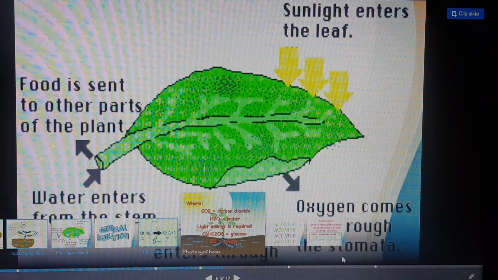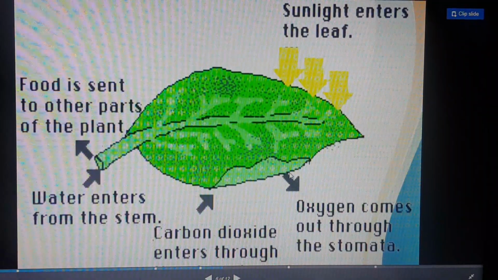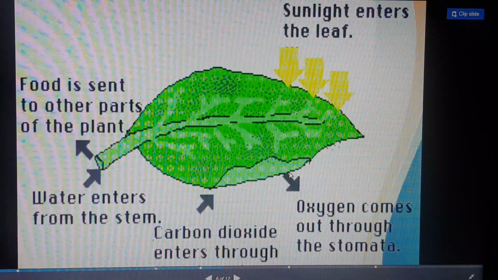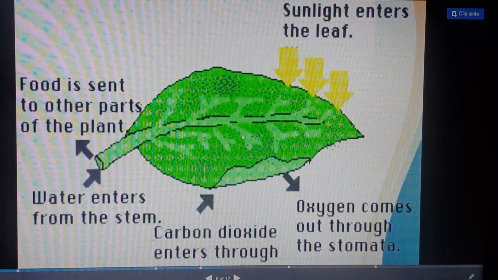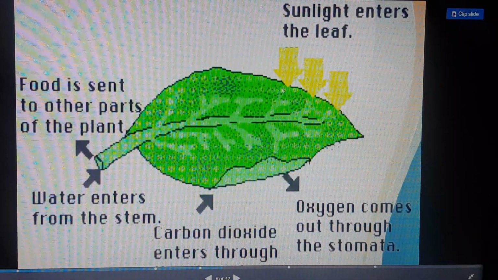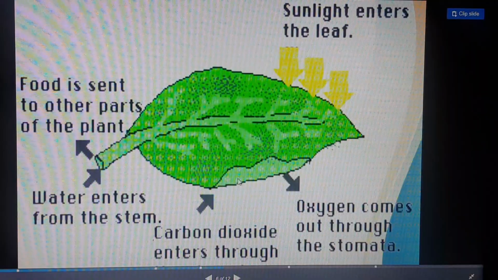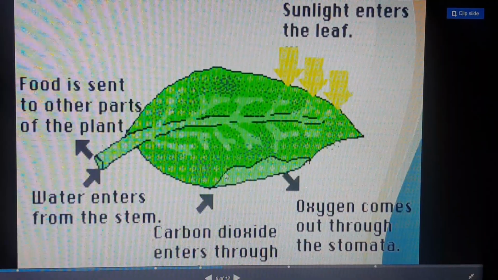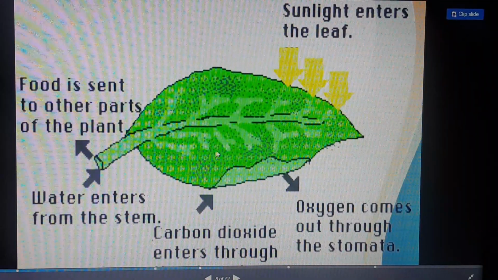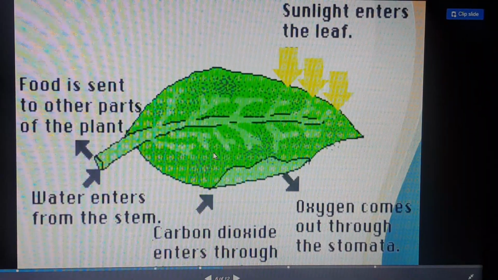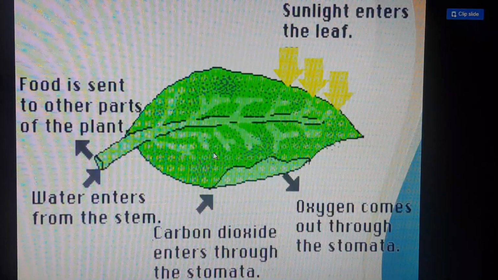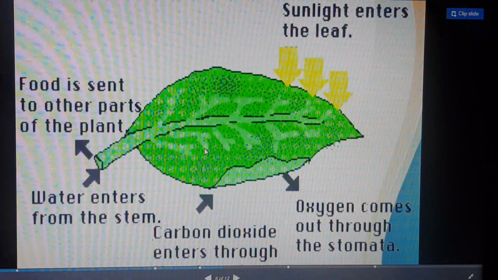There is a word, stomata. Beta, stomata means the tiny pores, the minute pores present on the leaves. Here it's a leaf surface. Here there are small pores, you can see here. These are the small pores. Actually students, these pores are not visible to the naked eye. We have to use the microscope to see these stomata and the whole structure of the stomata. We can see it through the microscope only.